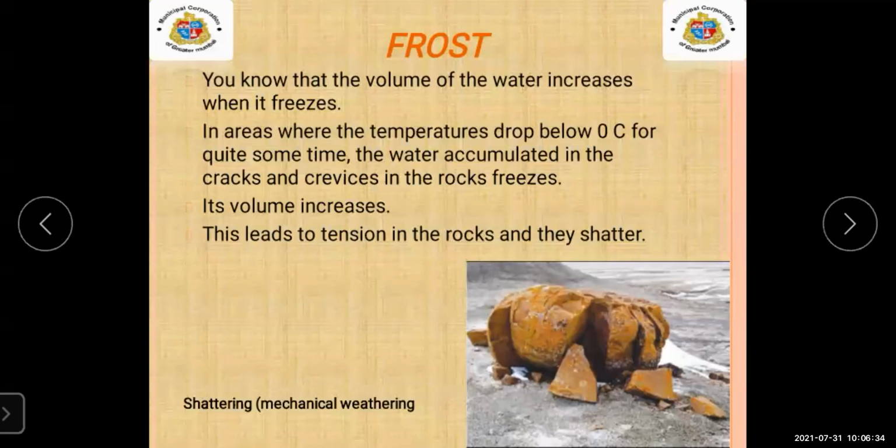Already the tension is there in the rock. Yes, and due to the frost also, you can see there are creases and cracks on the rock. See the image, the rock is there in the frost area. You can see many cracks due to the freezing. So this type of rock, we can say, is known as shattering. Because of this, mechanical weathering occurs.